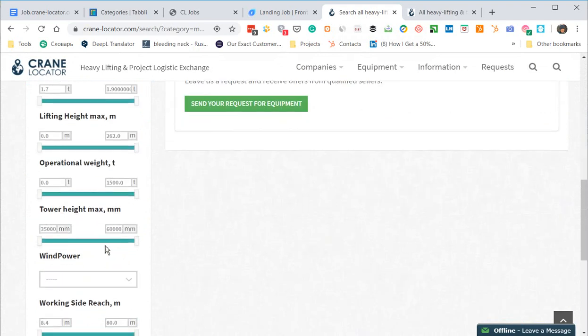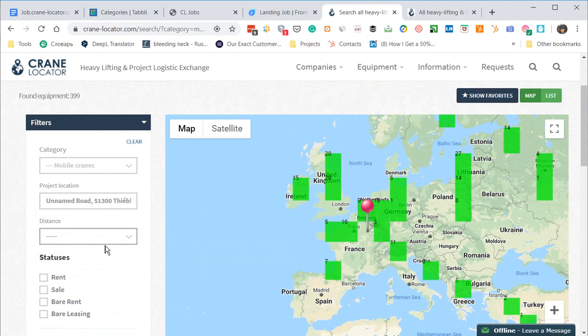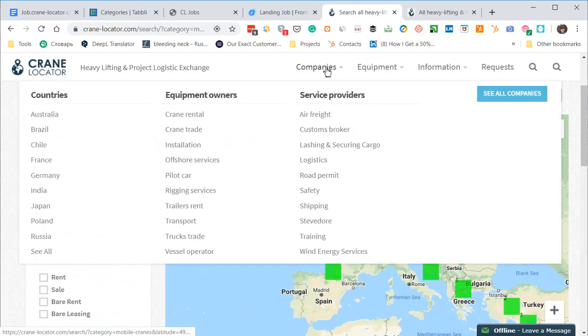You can show and publish your equipment, and not only equipment, you can also publish some company. You can see companies by countries, by different equipment owners, by different services. All services are related to the project logistics industry.